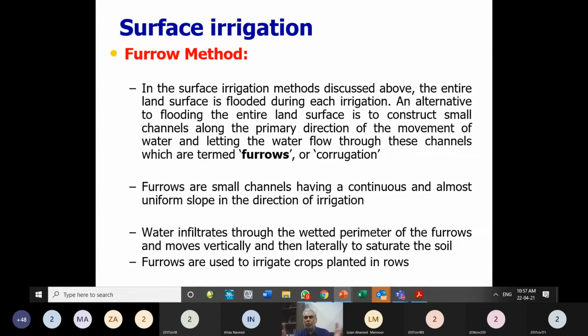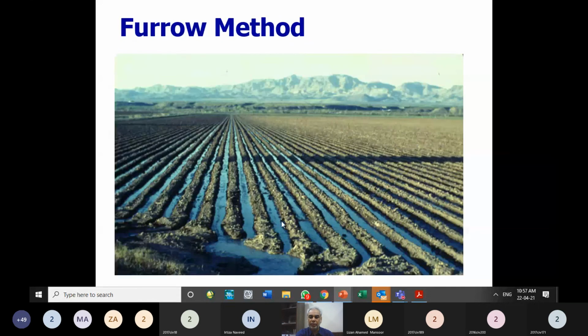In strip method, we make the ridges above the ground, while in furrow method we make a channel in the ground. So construction is different. Strip is made in a different way. Furrow is made in a different way. But furrow width is very narrow, 1 feet, 2 feet, and then ridges there, then another furrow, then another furrow, and you have seen the picture, so that you can well understand how the furrow looks like.